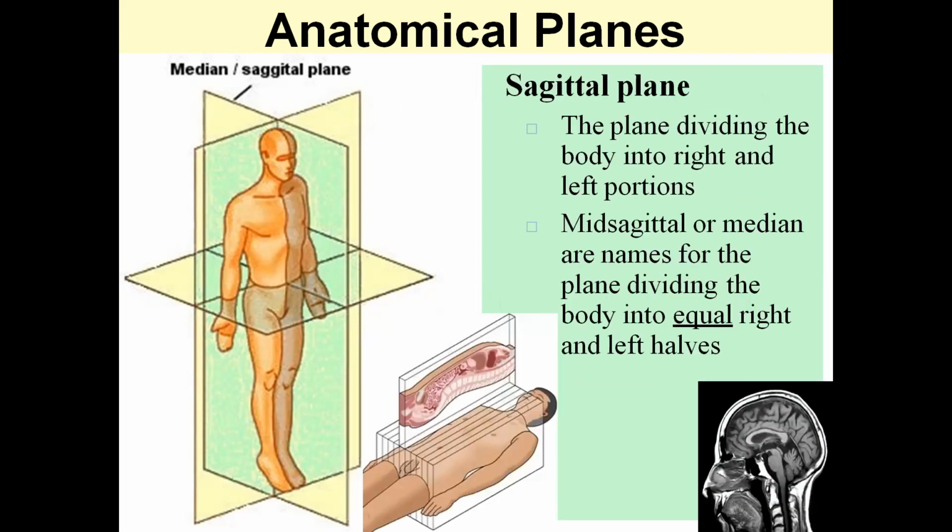First we will discuss the sagittal plane, the plane dividing the body into right and left portions. There is also the mid sagittal plane, named for the plane dividing the body into equal right and left halves.